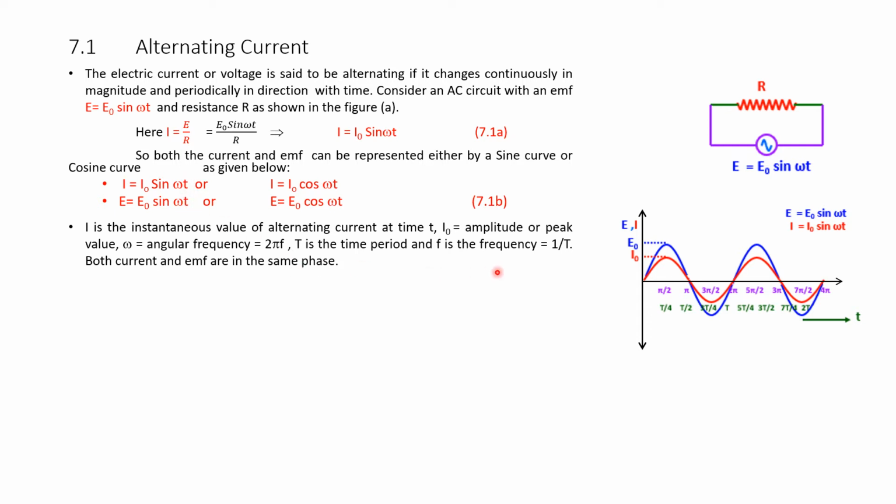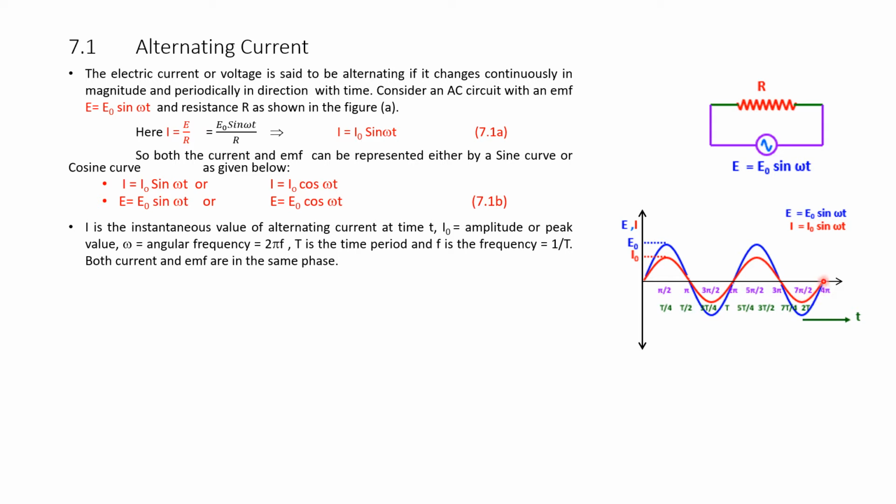Let us examine this figure number B, which I am showing here in this diagram. You see, first let us take up I equals I naught sin omega t. This is a red curve, it is indicated by I equals I naught sin omega t, a red curve. So, it starts here and it moves. This follows I equals I naught sin omega t.